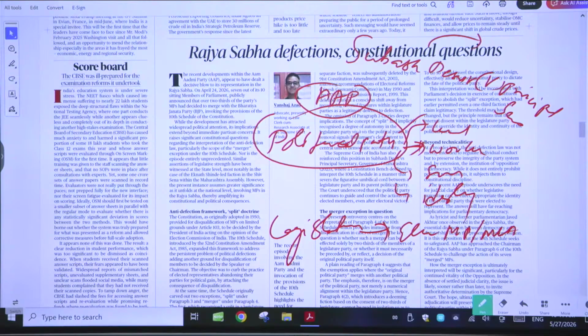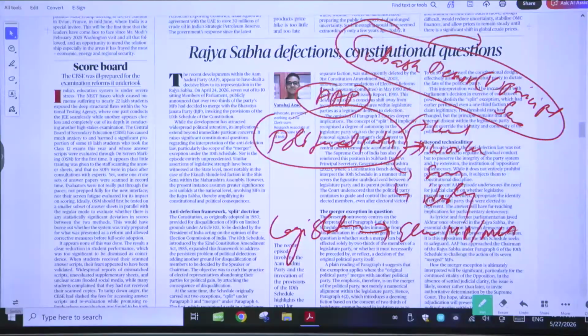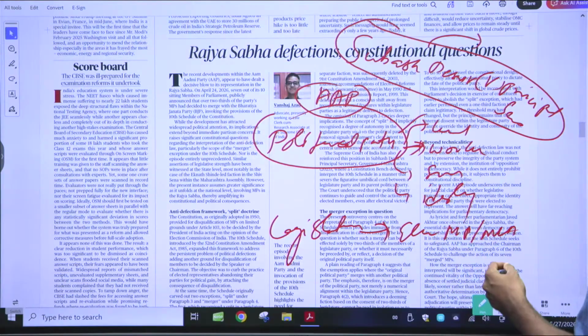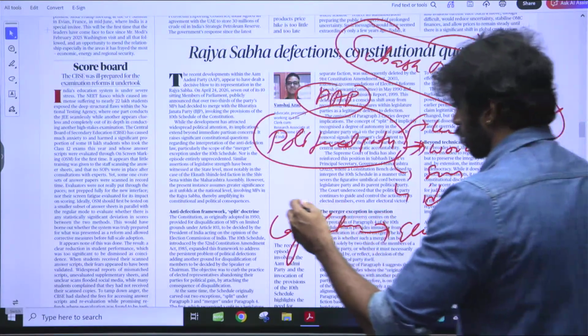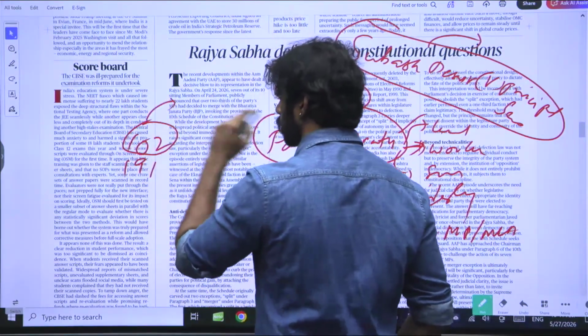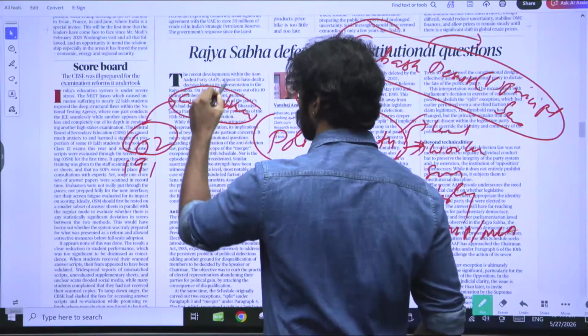That is the particular judgment given by the Supreme Court in Subhash Desai versus Principal Secretary. The important constitutional provisions under this are, firstly, the 10th schedule, and then articles 102 and 191. Article 102 is talking about central disqualification, and who decides it?